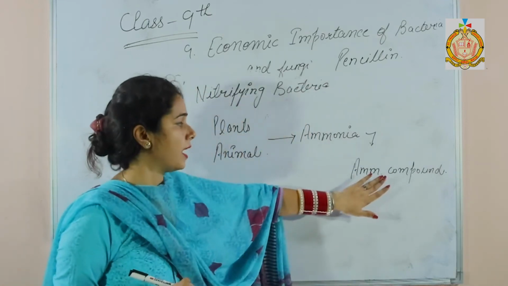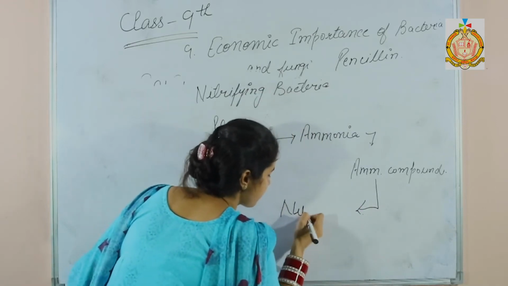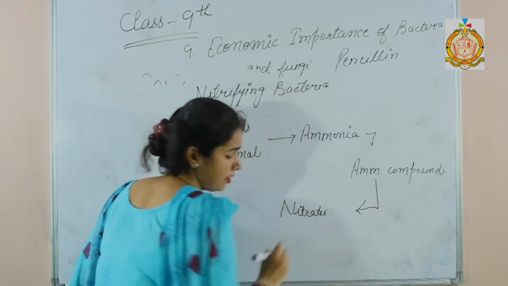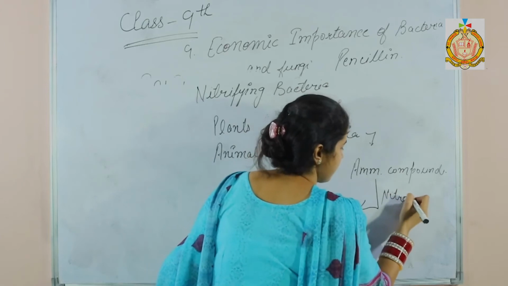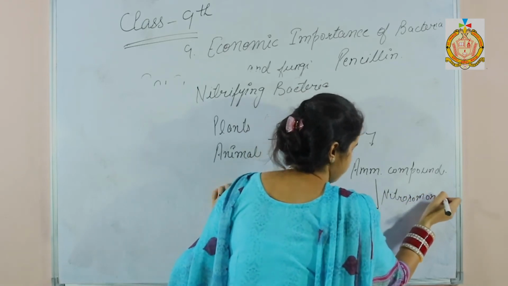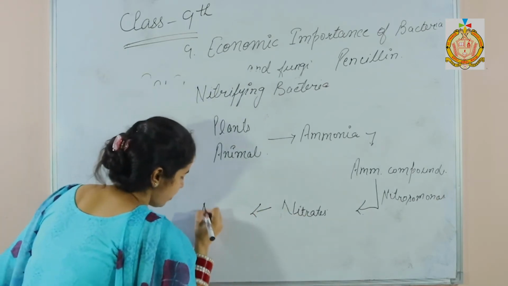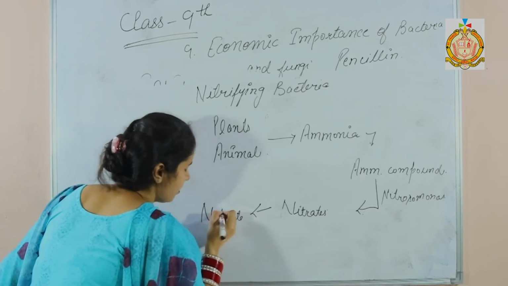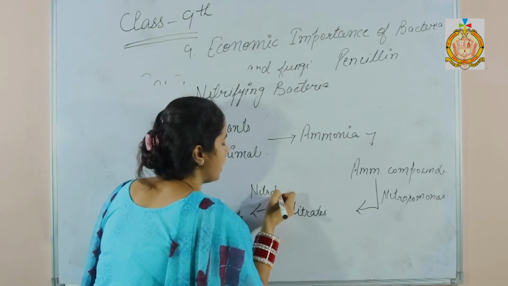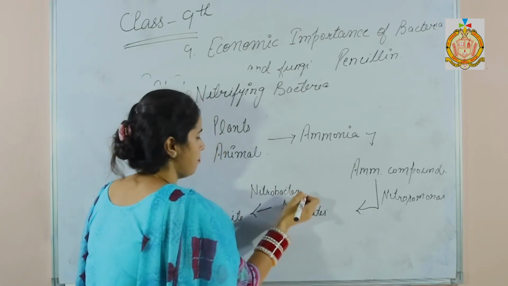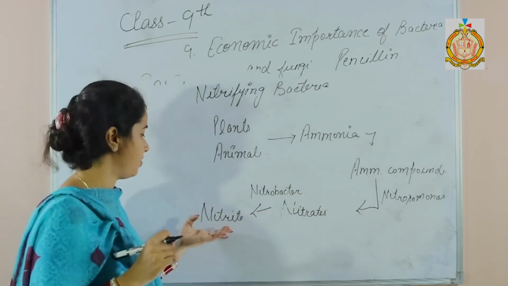After that, these ammonium compounds are changed into nitrates with the help of bacteria, that is Nitrosomonas. After that, these nitrates change into nitrite with the help of Nitrobacter. So in this way, plants take nitrogen in the form of nitrites.